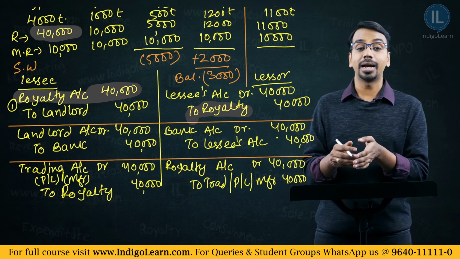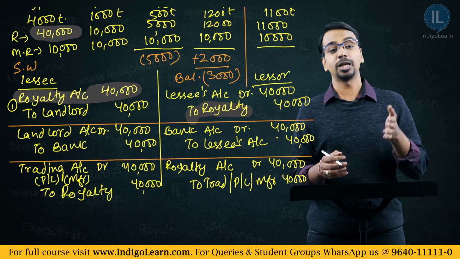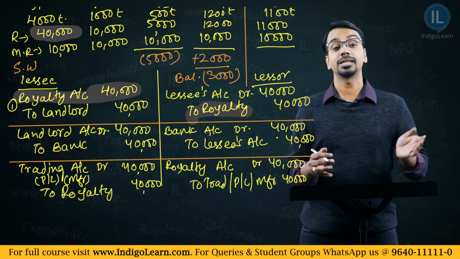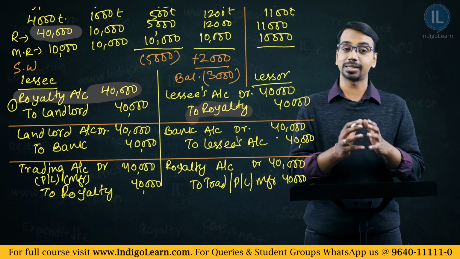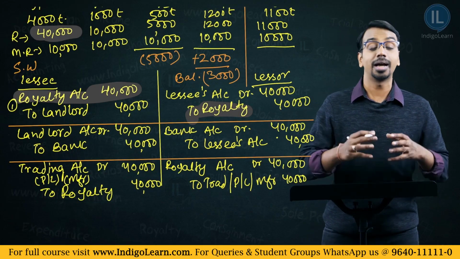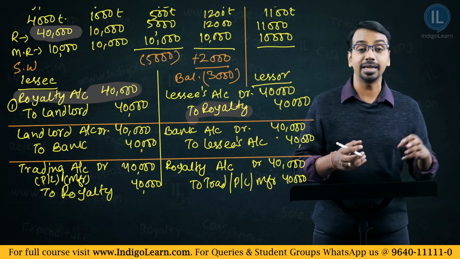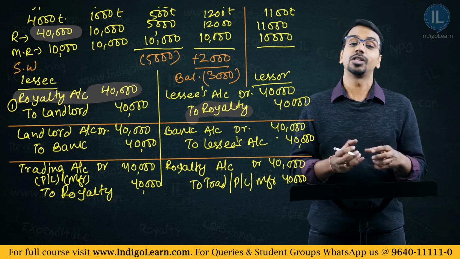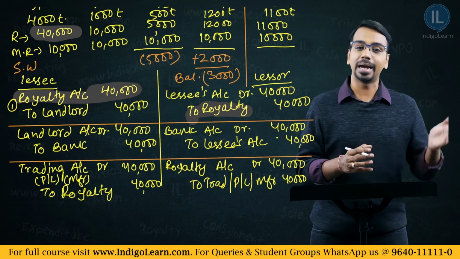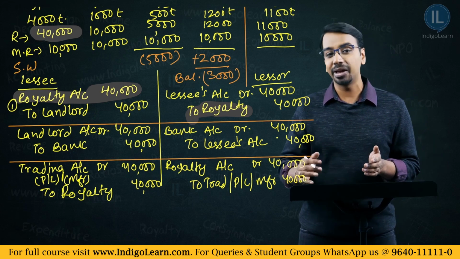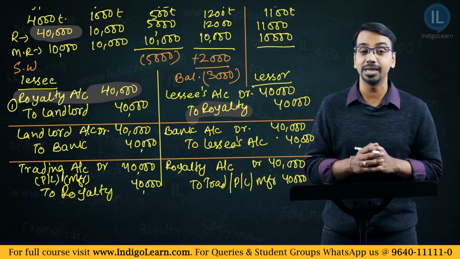Now sometimes you can designate this account as royalty paid account, and for the lessor you can say royalty received account. Both are the same, because sometimes it may so happen that the same party is also paying royalty and also receiving royalty. So to make a distinction you can say royalty paid account and royalty received account. I hope you are clear with these entries.